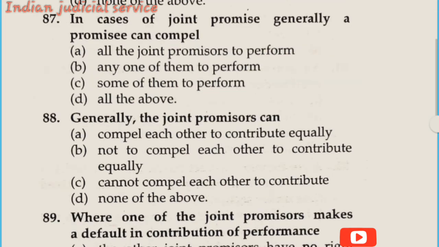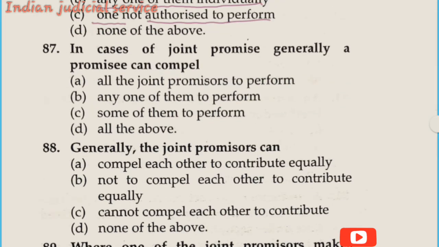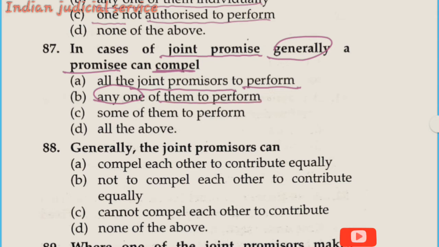Now question number 87. In the case of a joint promise, generally the promisee can compel, and this is very important here: option A, all the joint promisors to perform; option B, any one of them to perform; option C, some of them to perform; and option D, all of the above.